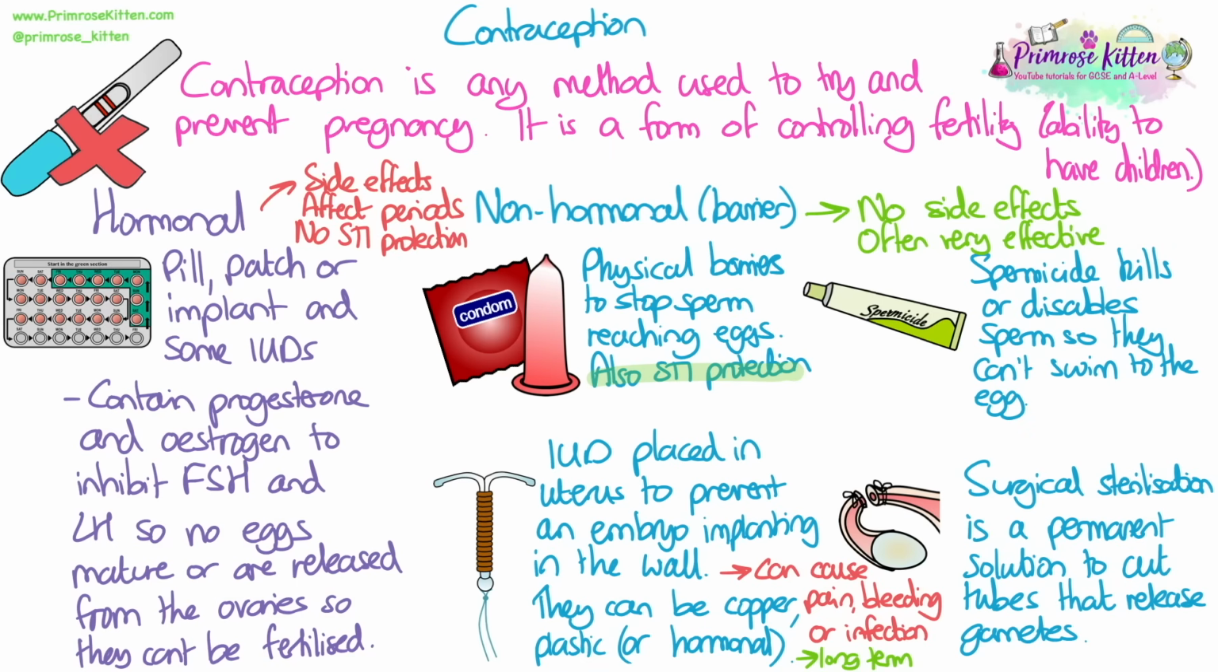Hormonal methods have quite a few negatives because they can obviously have side effects. They can affect periods, making them heavier or longer or more painful. They can also cause things like headaches and risk of things like blood clots. And again, there is no STI protection with these, but they can be long-term.